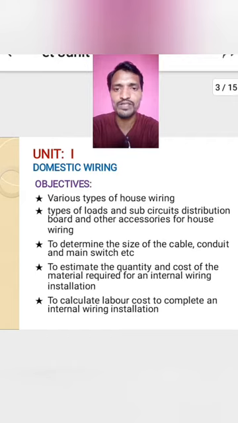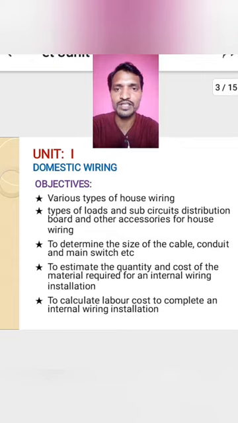Next, to determine the size of cable, conduit and main switch, etc. For a domestic house wiring, we will use light loads and heavy loads. Heavy loads are ACs and refrigerators. There is a wiring variation between light loads and heavy loads.